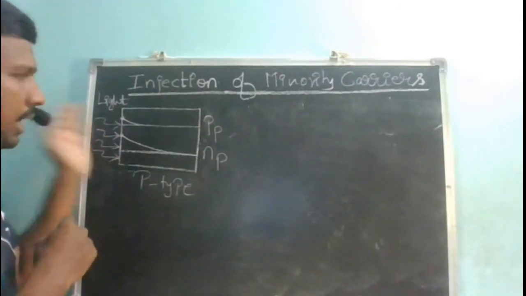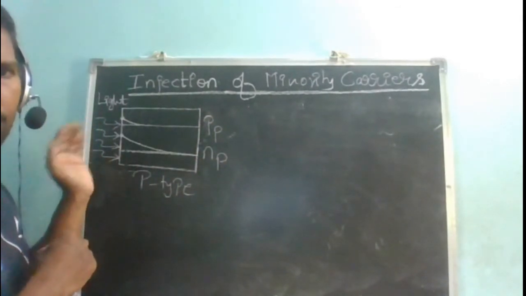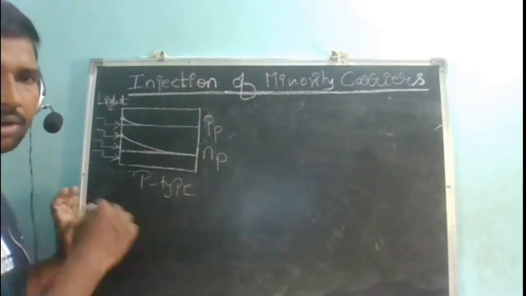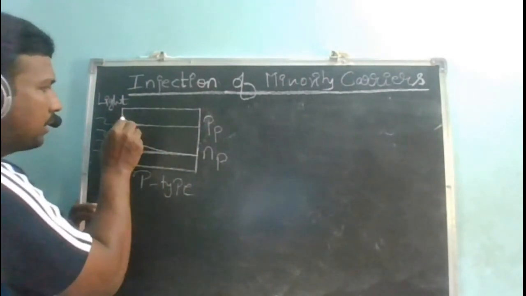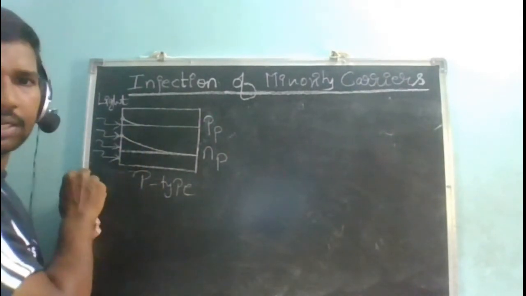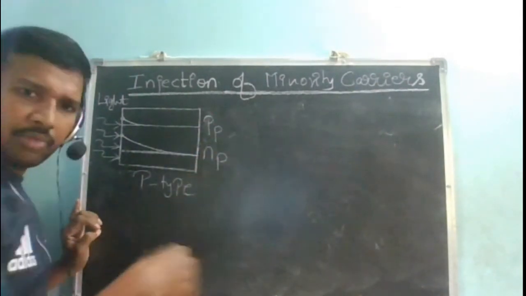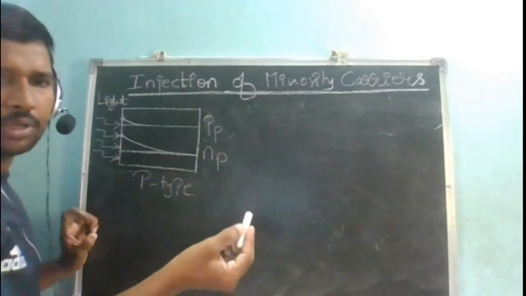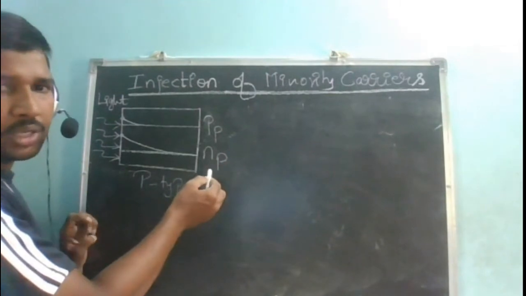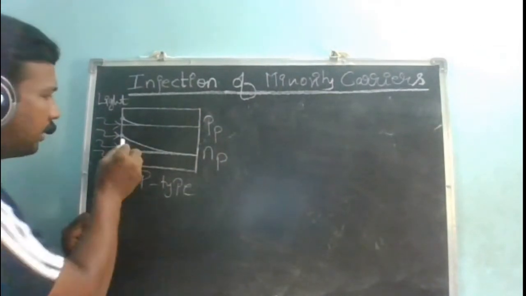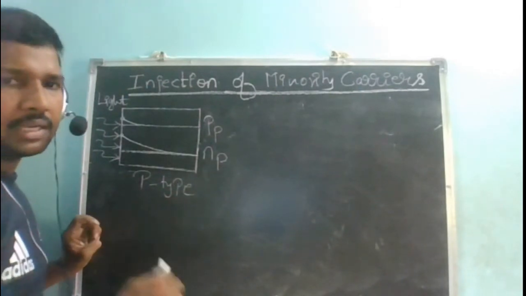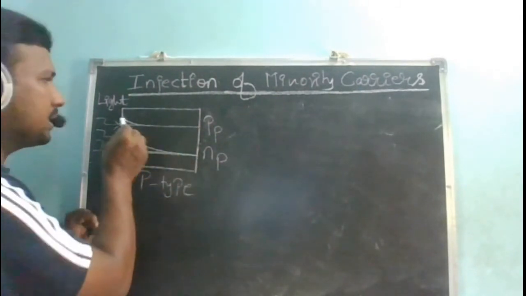Now you allow your light to fall on your P type semiconductor. What happens? Electron hole pair generation takes place. Electron hole pair generation means some number of holes are being generated and the same number of electrons are being generated. But because majority means very large in number, adding a small number to a large number doesn't make any difference. But adding a large number to a small number makes some difference. So that is why my minority carriers are getting influenced, but not the majority carriers.